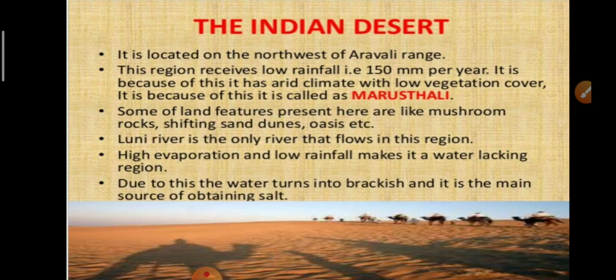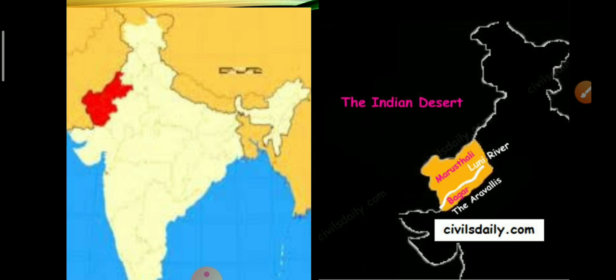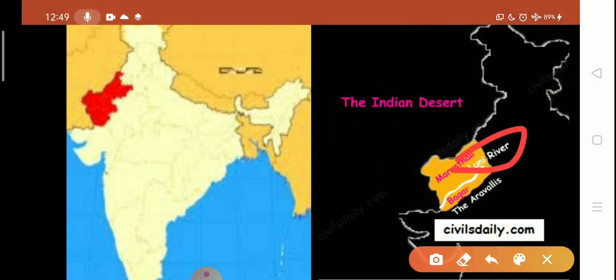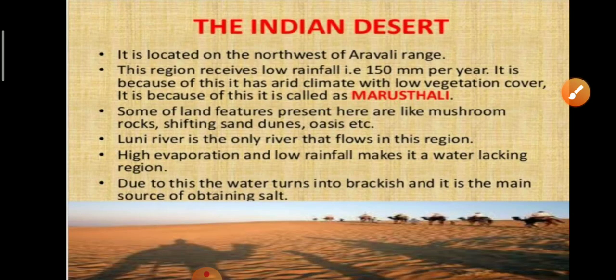Luni River is the only river that flows in this region. Luni River is the only river that flows in the Indian desert. High evaporation and low rainfall make it a water-lacking region. So desert is all about low rainfall, heavy evaporation and water-lacking issues. Due to this, water turns into brackish, and it is the main source of obtaining salt.